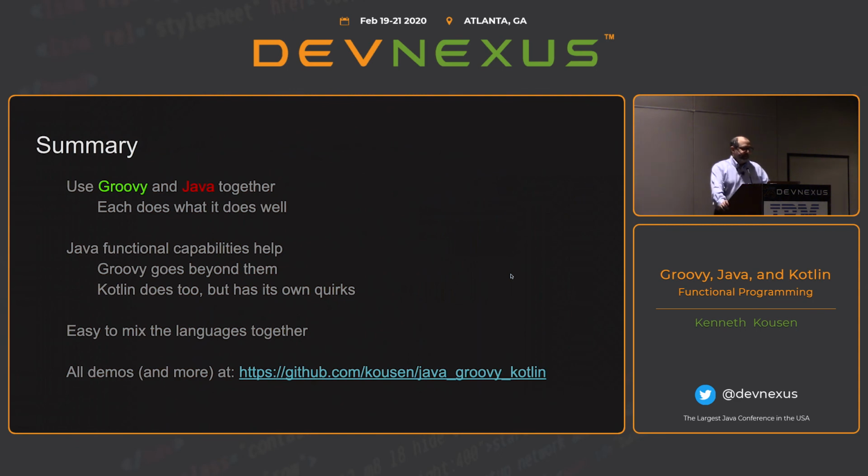So to summarize, Groovy and Java is an inevitable pairing. Like I say, I've never seen a Groovy system of any size at all that didn't have Java in it, because you use Groovy for the parts that parse XML, or the things Groovy does really well and Java does horribly, like parsing XML or generating XML. You use Kotlin for, well, anything you use Java for, but it also has some functional features that go a little beyond what Java has. Groovy goes way beyond. I imagine eventually Kotlin will have those features too. So it's easy to mix the languages together, and again, I have everything in a GitHub repository, and I had no trouble at all mixing the languages and no cross-compilation issues to speak of. It all worked just fine.